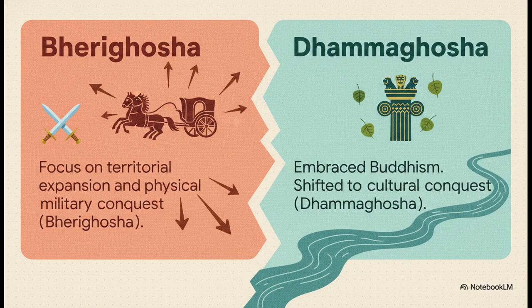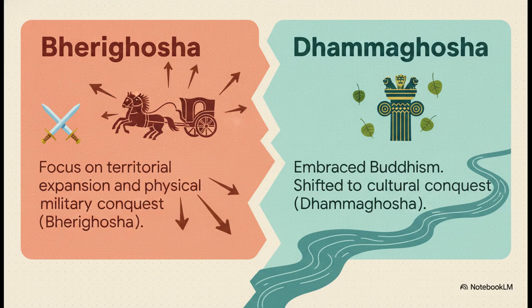That supremacy of Magadha eventually gave birth to the mighty Mauryan Empire, but the entire nature of this empire shifted dramatically halfway through. Early Mauryan rule, under founder Chandragupta Maurya and his son Bindusara, was all about fierce territorial expansion. This policy of physical, military conquest was known as Bhari Ghosha. But then comes Emperor Ashoka.